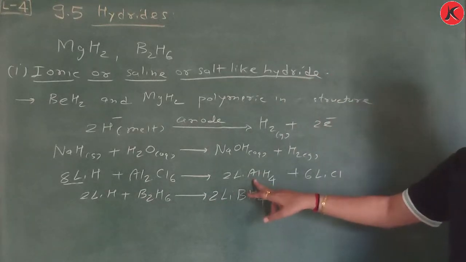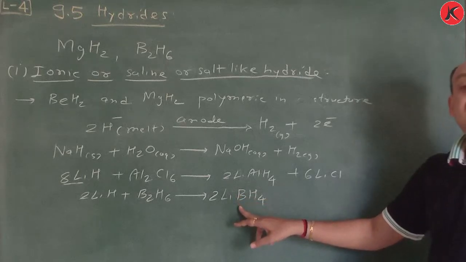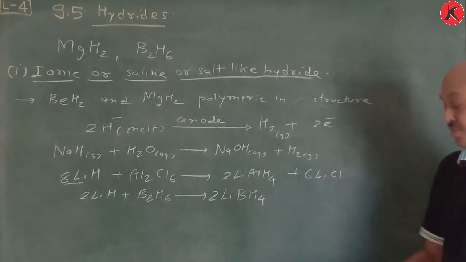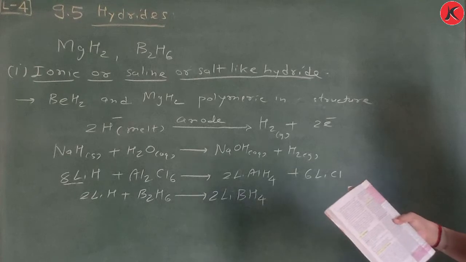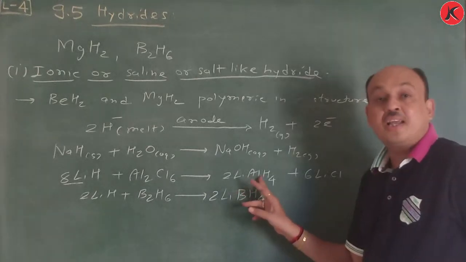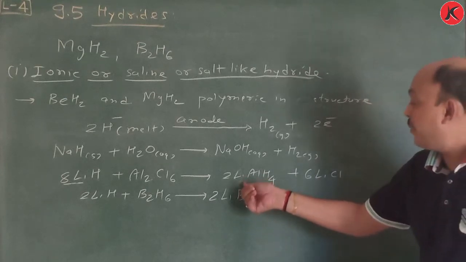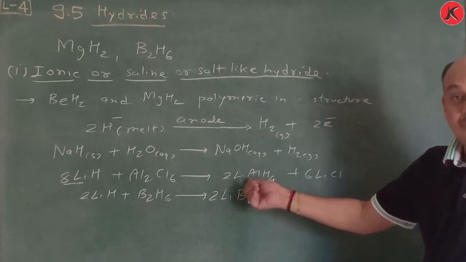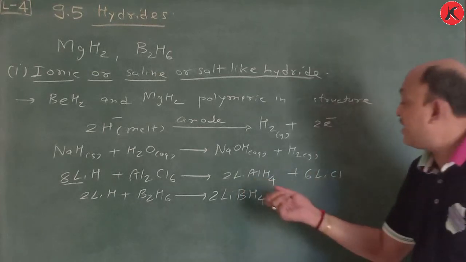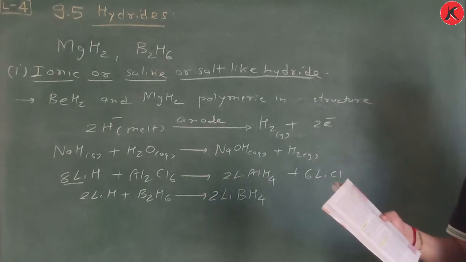So this is known as lithium aluminium hydride, and this is known as lithium borohydride. This question is asked in this way: complete the reaction, or write a note on ionic or saline hydride. Write down these two; they are very important as reducing agents in organic chemistry, which you have to learn in standard 12, providing dihydrogen or H. Okay, so this is all about ionic or saline hydrides.